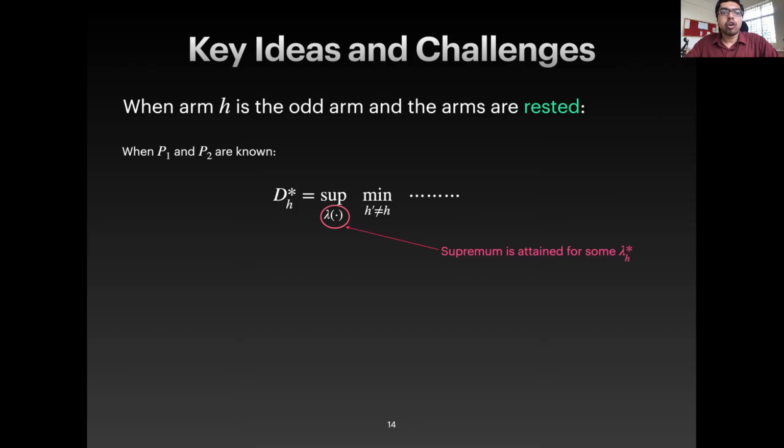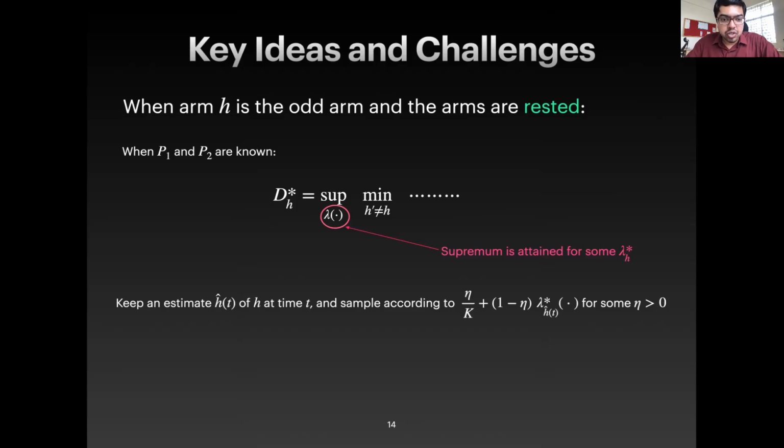Now, because we do not know what the odd arm location H is, we also do not know what the supremizing lambda H star is. So we maintain a list of lambda H stars. We estimate the H at each time. We maintain an estimate of H and we sample according to the lambda star that is optimal when H hat is the actual odd arm.